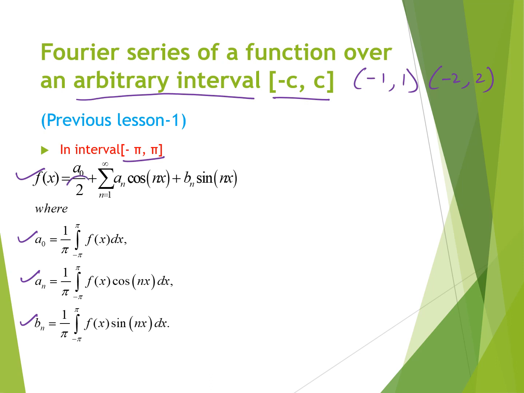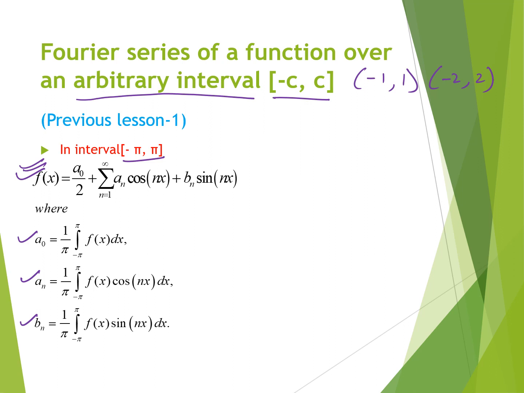If we are taking this 1 by 2 in a Fourier series, it is not expected to be written over here. If it is not written over here, then it should be over here. That means the final conclusion is that a naught by 2 always exists. Either you take a naught by 2 in the Fourier series, or if you are not taking a naught by 2 there, then it should be mentioned in the formula. But I am just simplifying it according to the given problem.